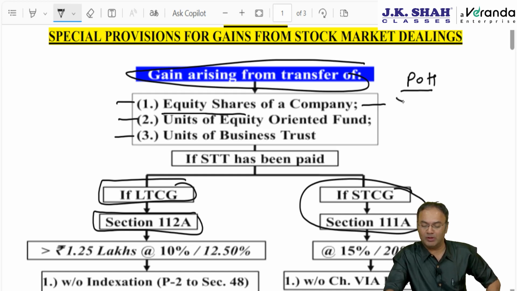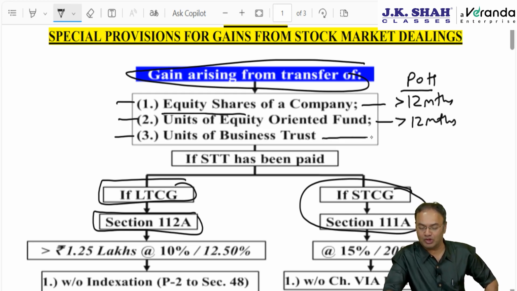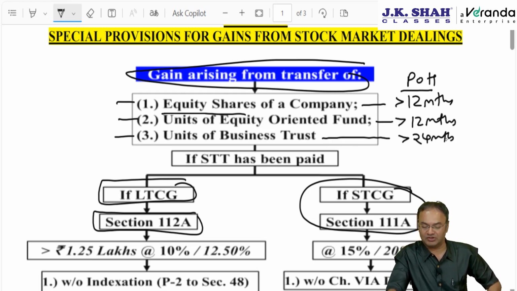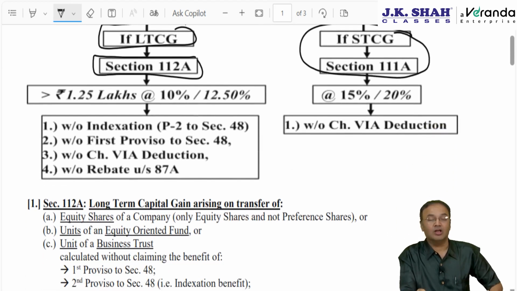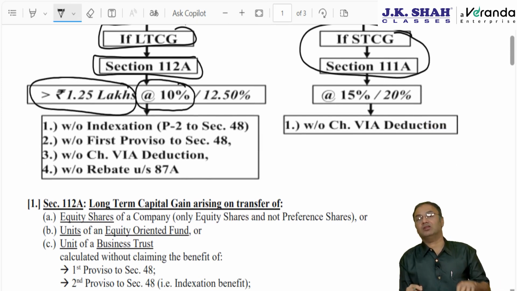The period of holding should be more than 12 months for equity shares, and for units of equity oriented fund also more than 12 months, in order to be called long term. But for units of business trust, the period of holding should be more than 24 months. Long-term capital gain exceeding 1.25 lakhs will be taxed at 10%. Till last year, the threshold limit was 1 lakh, which is increased to 1.25 lakh.